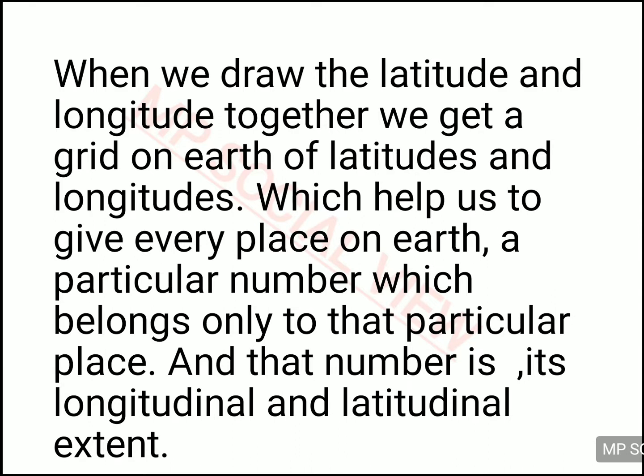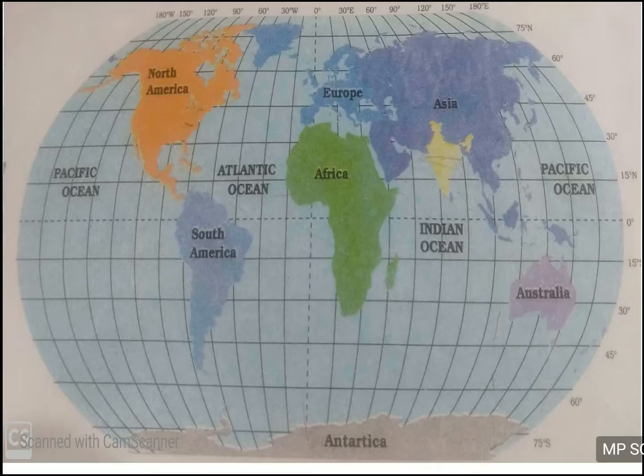Till now we have studied more about latitudes and longitudes. Now if you draw all the latitudes and all the longitudes on the earth, then they will create a grid like this. The whole world will look like this. You can see the quadrilateral boxes are made on the earth because of those latitudes and longitudes.